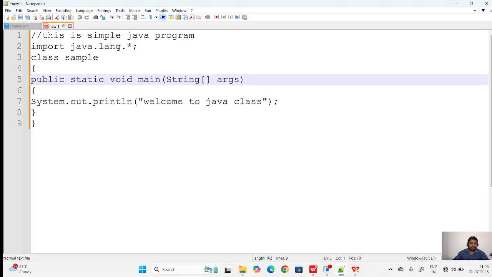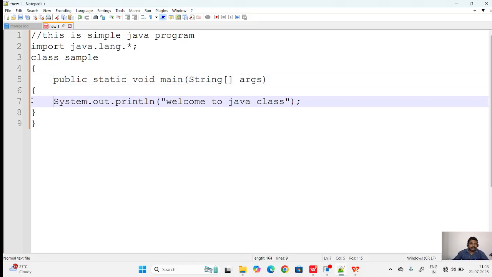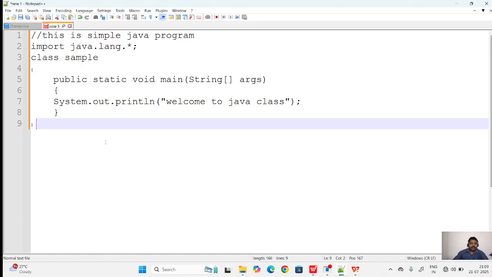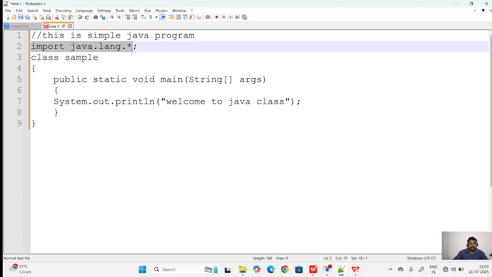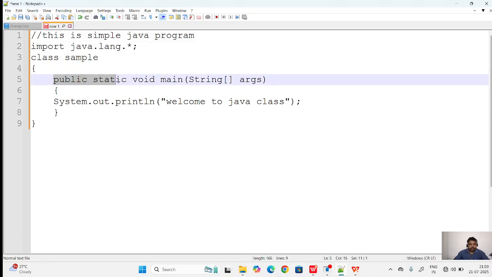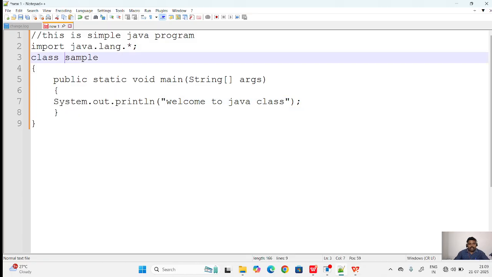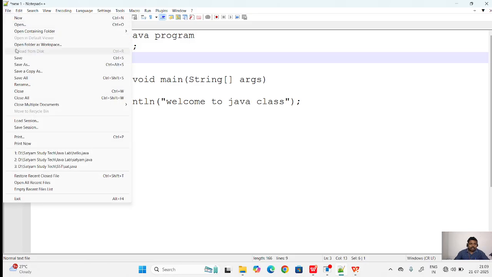Here, for better understanding, you can see this is the single line comment. This is the import statement, which is also optional, and the class name, main method, public static void main, String arguments. This is the System.out.println Welcome to Java. So you can save with any name, either you can save this file as Sample.java or any name. So I am saving with a name other than that.